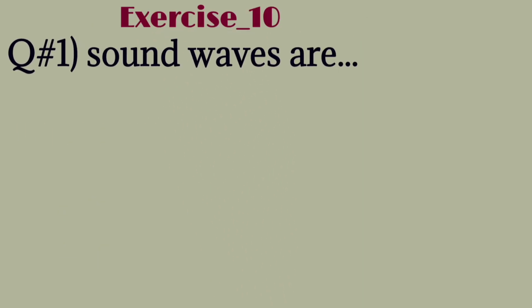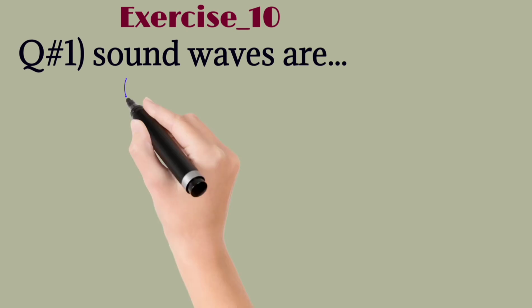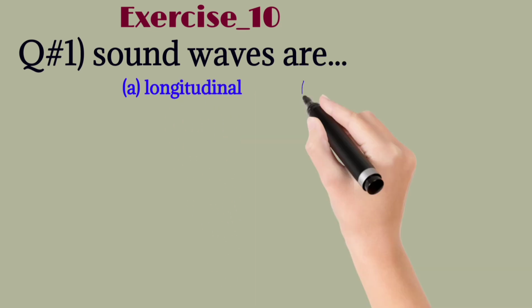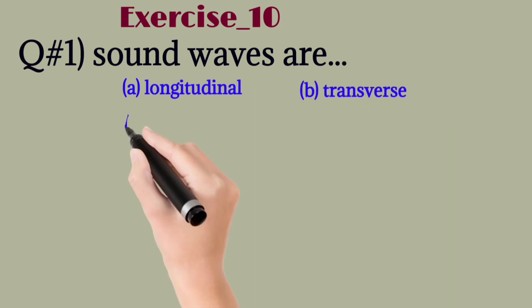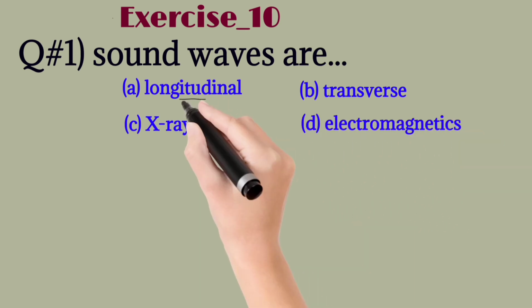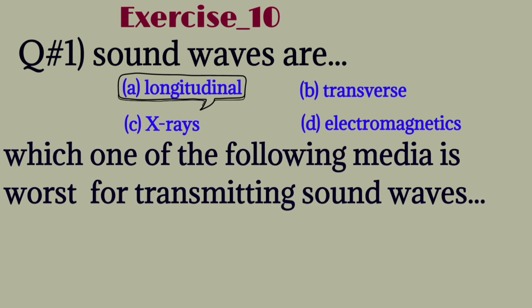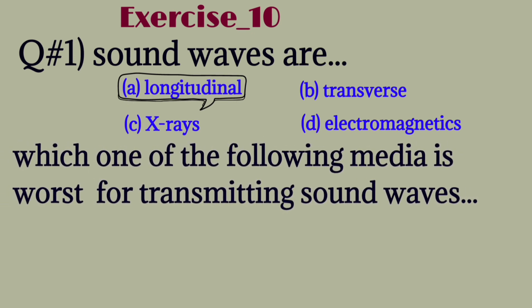Exercise 10. Question number 1. Sound waves are longitudinal wave, transverse wave, X-ray wave, electromagnetic wave. The correct one is longitudinal wave. Which one of the following media is worst for transmitting sound wave?